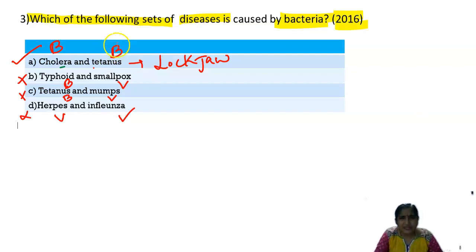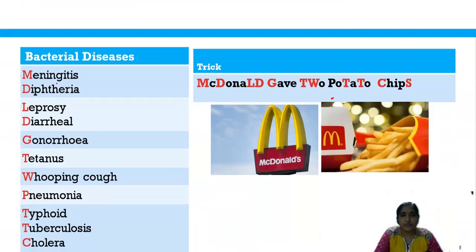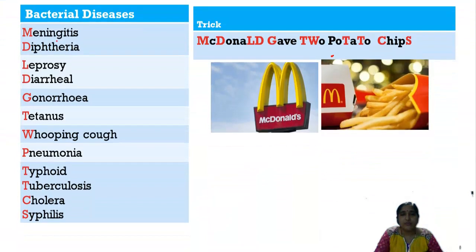Now, you may be confused about how to remember these bacterial and viral diseases. Here's my trick to remember those diseases. You are fond of potato chips, isn't it? So the trick for you is: McDonald gave 2 potato chips. Remember this because you like potato chips. So you can remember the bacterial diseases with this tip.